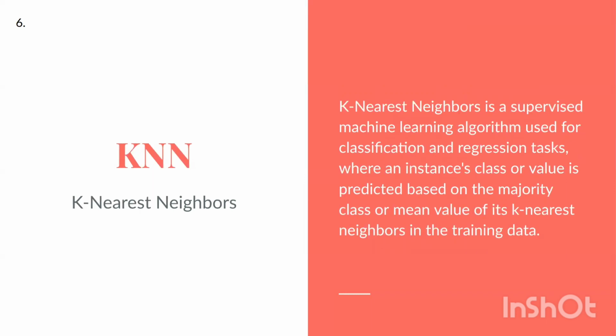KNN, K-nearest neighbors. K-nearest neighbors is a supervised machine learning algorithm used for classification and regression tasks where an instance's class or value is predicted based on the majority class or mean value of its k-nearest neighbors in the training data.